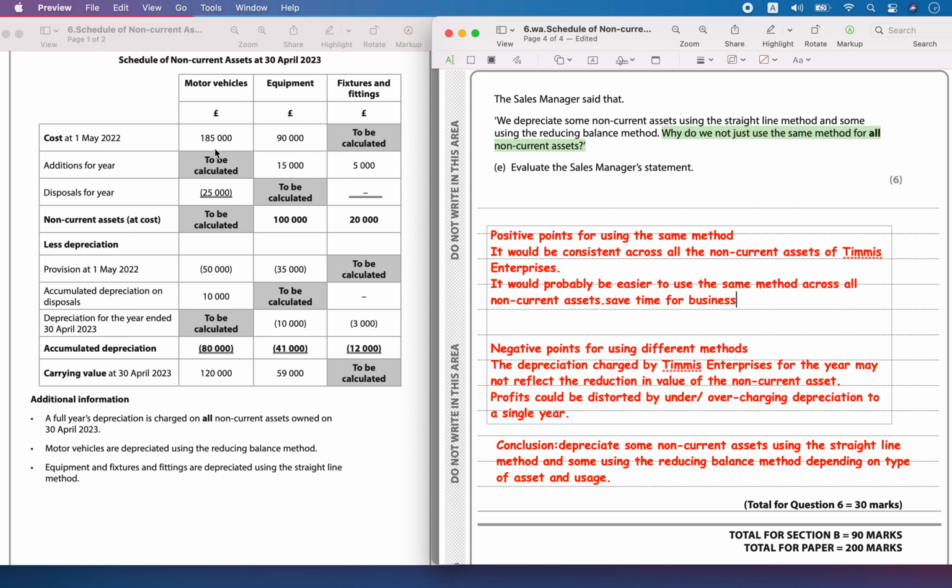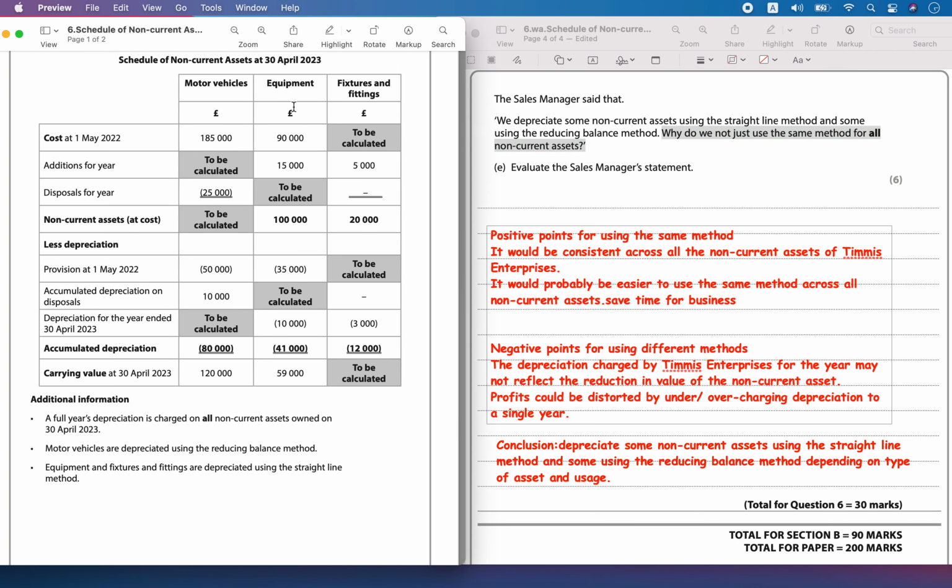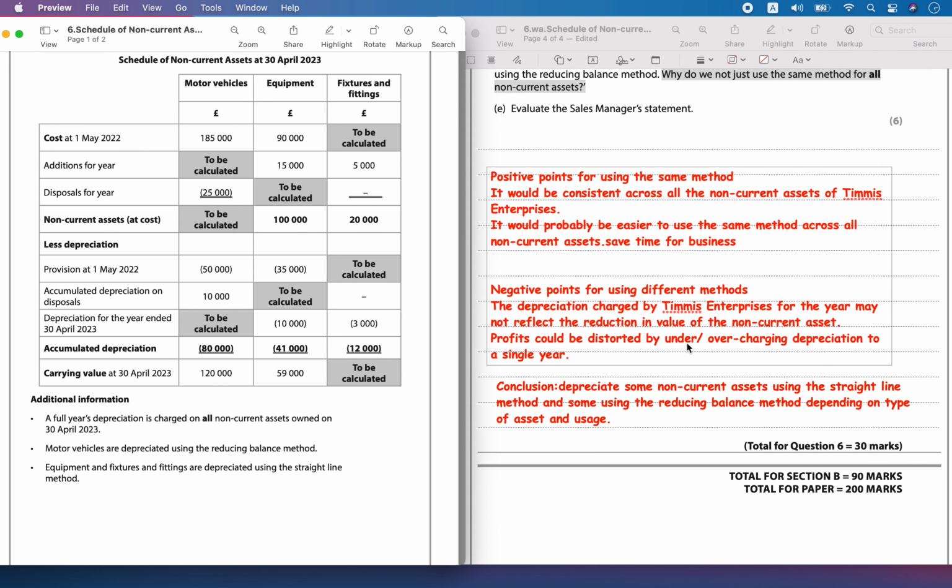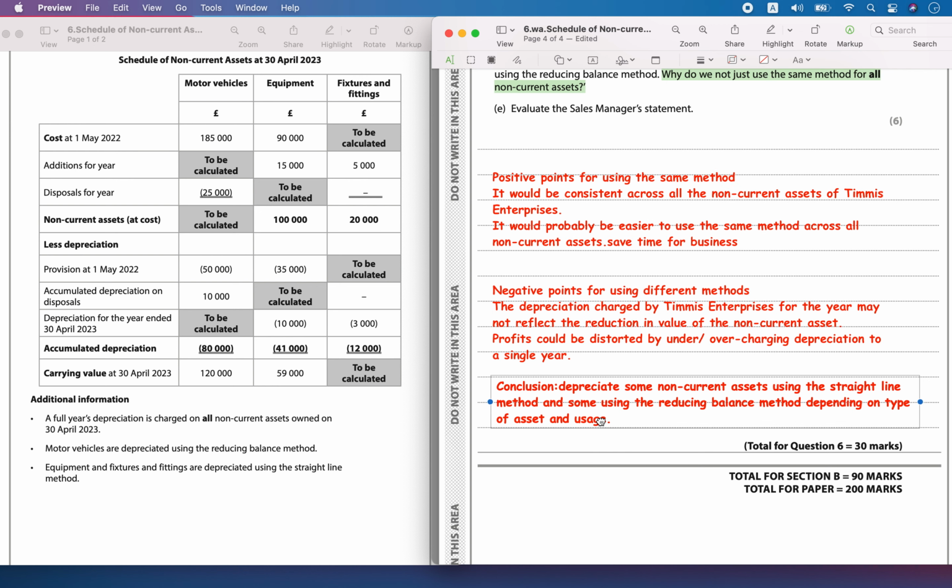For example, for the motor vehicles they are applying the reducing balance method, and for the equipment and fixtures, which they are not using so much, they are using the straight line method, which is correct. In that way they will not distort the profit, and they will not overcharge depreciation in a single year.